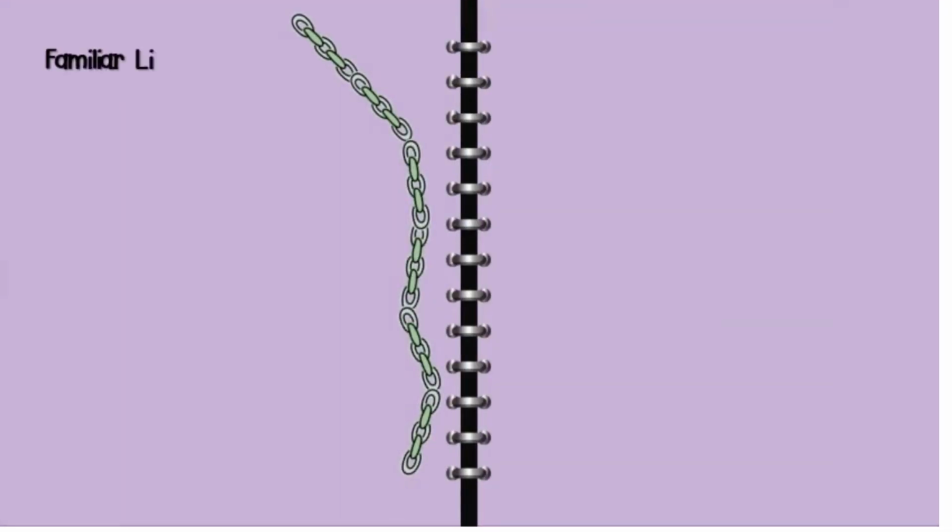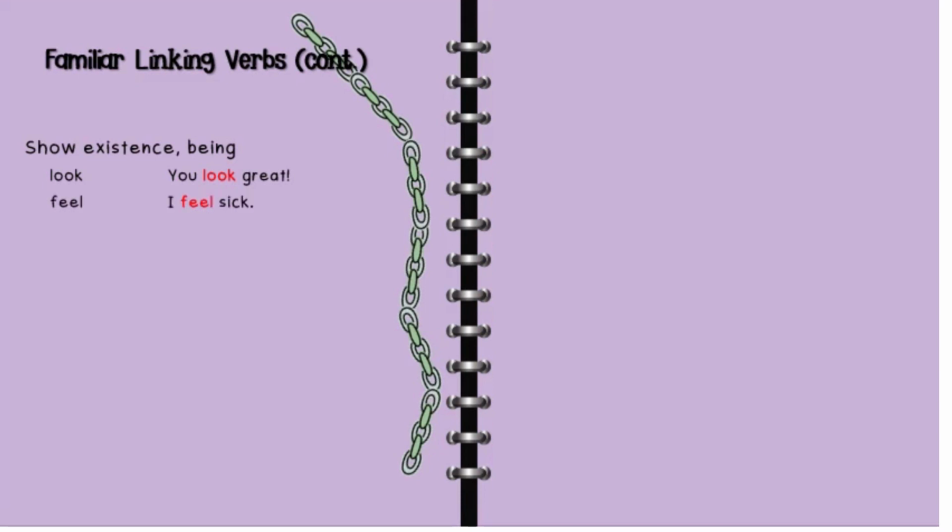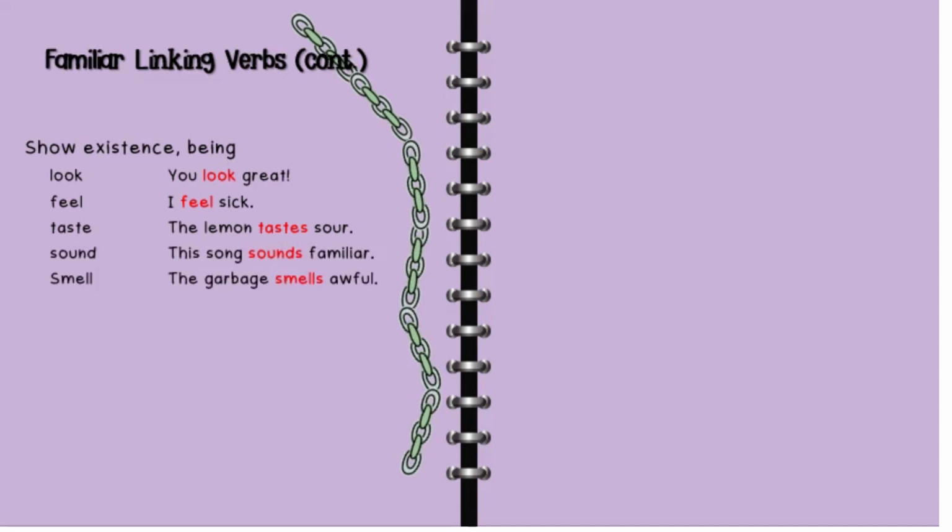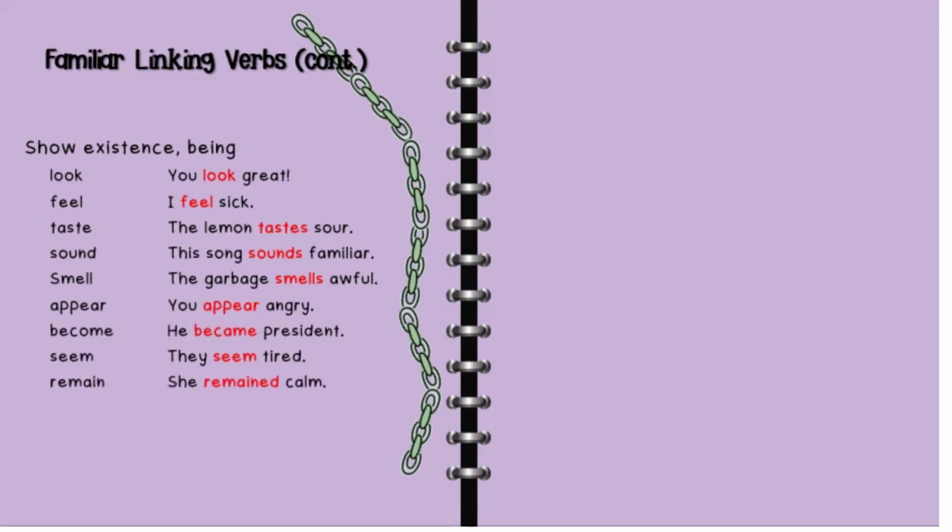There is another type or form of linking verb whose function is the same, to show existence or being. For example, look: you look great. Feel: I feel sick. Taste: the lemon tastes sour. Sound: this sounds familiar. Smell: the garbage smells awful. Appear: you appear angry. Become: he becomes president. Seem: they seem tired. Remain: she remains calm.